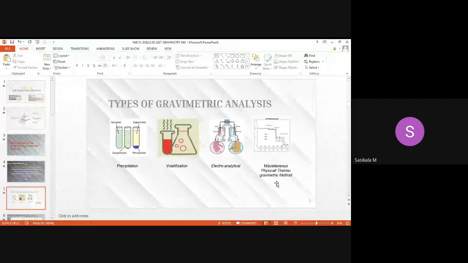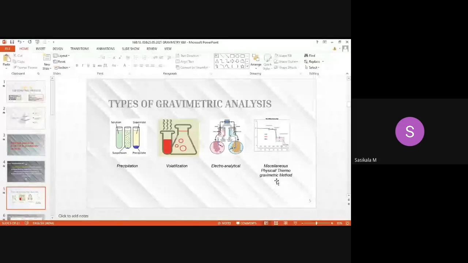Temperature may be applied gradually, or a uniform, constant temperature also may be applied for analyzing a sample. That type of analysis is called the thermogravimetric method, that is TGA. TGA represents thermogravimetric analysis. Thermo represents applying temperature. Gravimetric represents determination of mass, quantitative determination of mass. Analysis is quantitative determination.